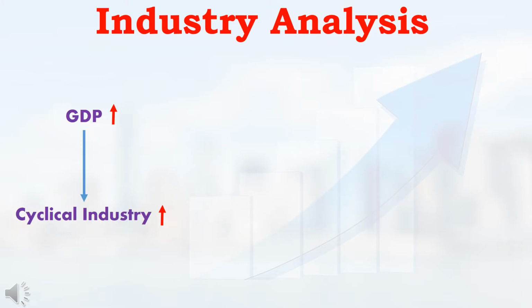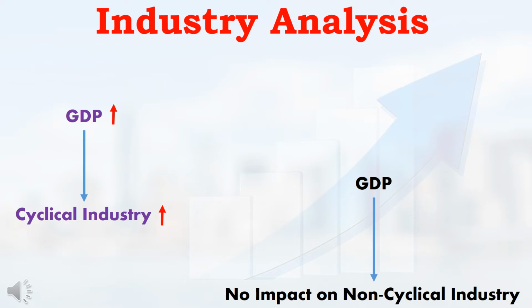Whenever Indian economy was good and whenever Indian GDP was high, by that time people will spend more money on luxury items. So, by that time there is a chance that cyclical industries will have nice growth. But in case of non-cyclical industries, we no need to worry about Indian GDP or Indian economy because people always will spend money on essential products. So, we no need to compare Indian GDP with non-cyclical industries.